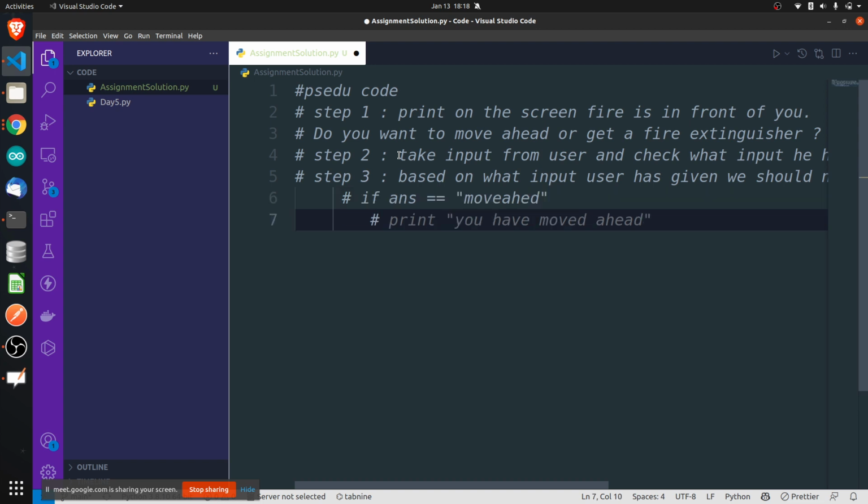You notice I am not using exactly the same syntax as Python, because this is a pseudocode. It is just a normal language I am writing, a program which helps me to understand. This is actually called a pseudocode. If answer is equal to move ahead, then what should be printed on the screen?